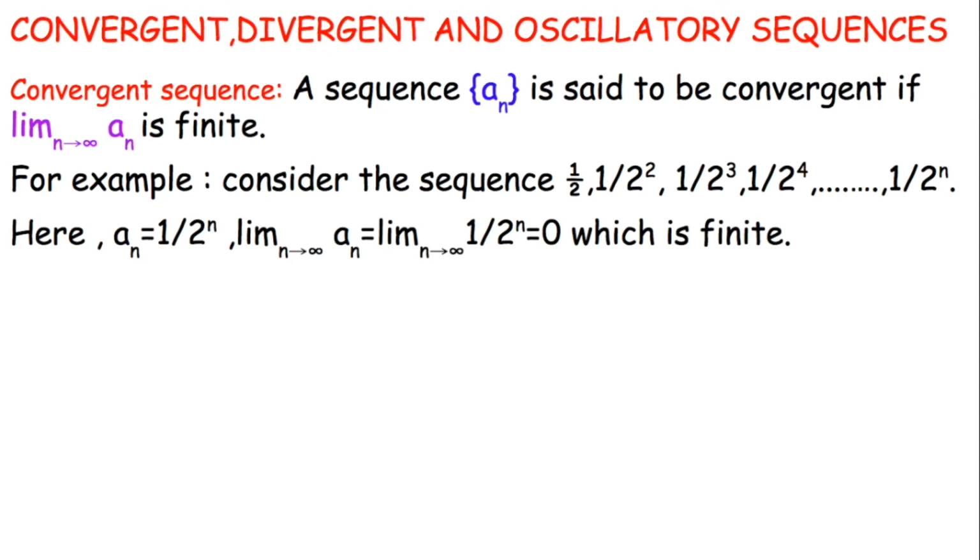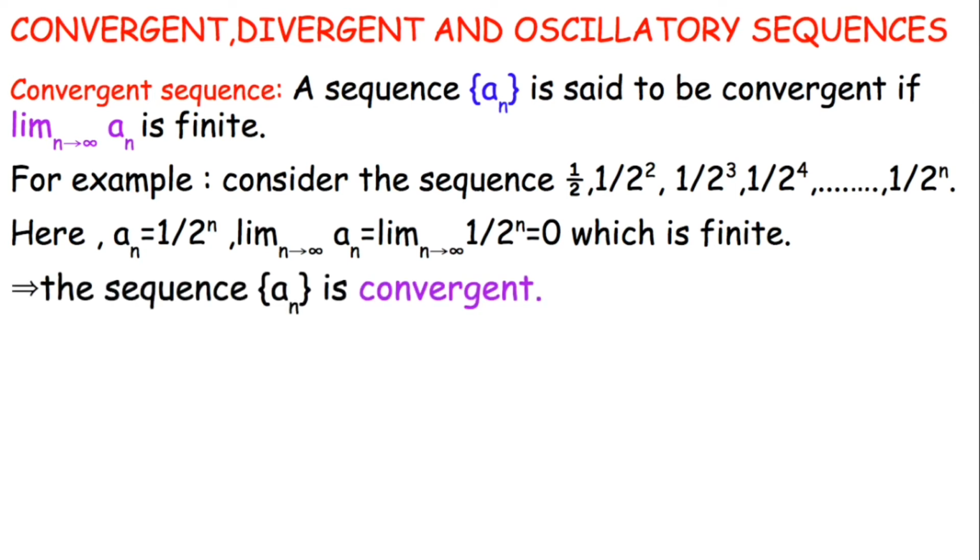Here an is 1 upon 2 raised to the power n, and the limit as n approaches infinity of 1 upon 2 raised to the power n is equal to 0. As n approaches infinity, the denominator becomes infinity, so 1 by infinity equals 0, which is finite. So the sequence an is convergent.